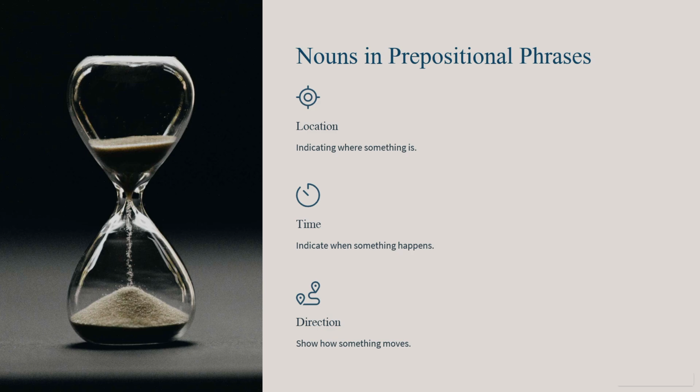So for instance, in this case, without the preposition word on, we would not know where the book is. We would just say the book, the table. Where is the book? It's on the table. The book is on the table. So understanding how prepositions work is essential for accurate sentence structure and is especially important when you're expressing ideas clearly. For example, for those taking the IELTS exam, it'll help you express your ideas clearly in the writing and speaking tasks.